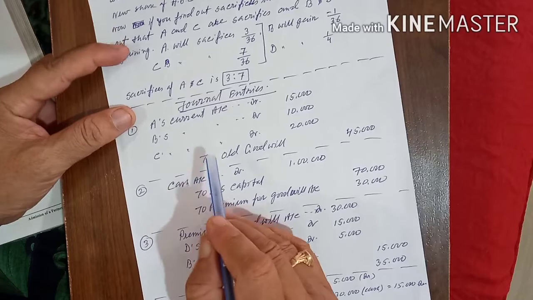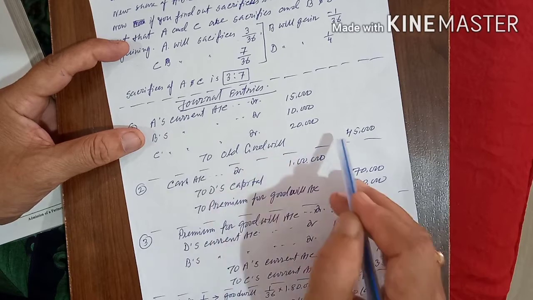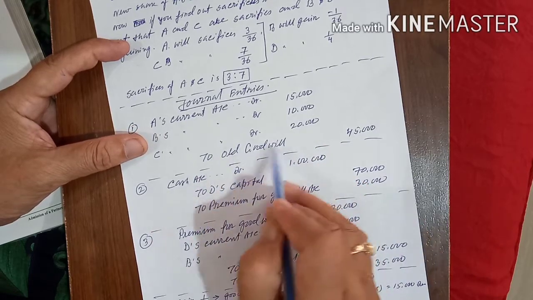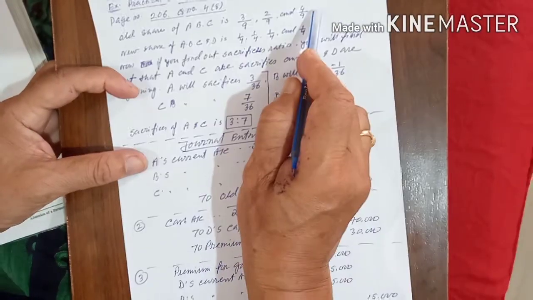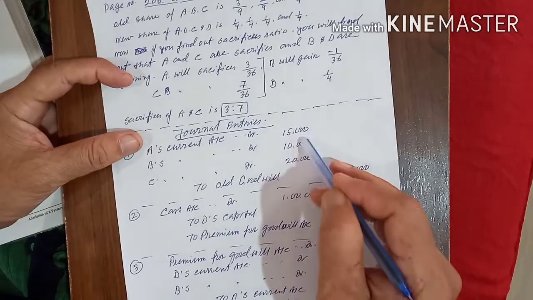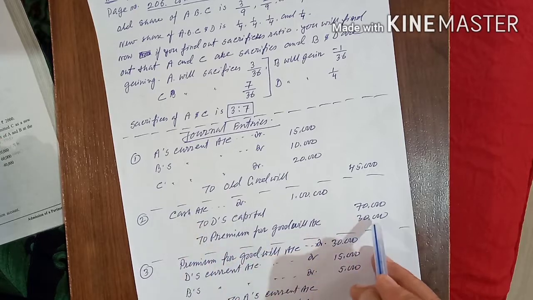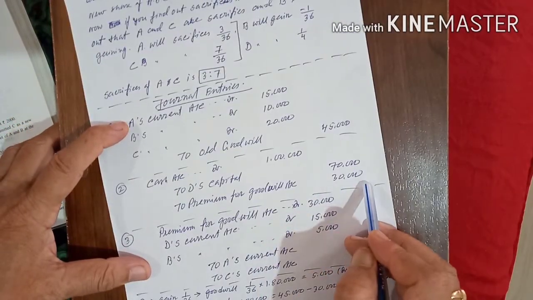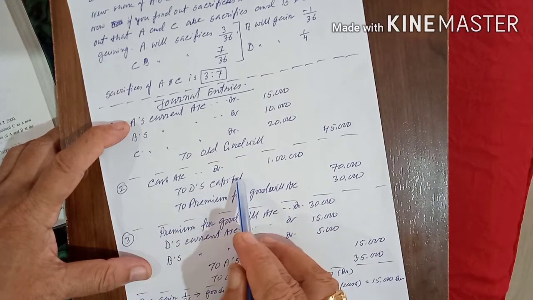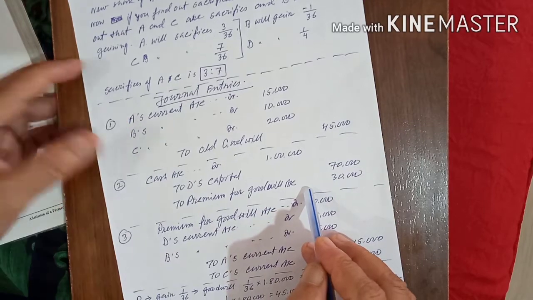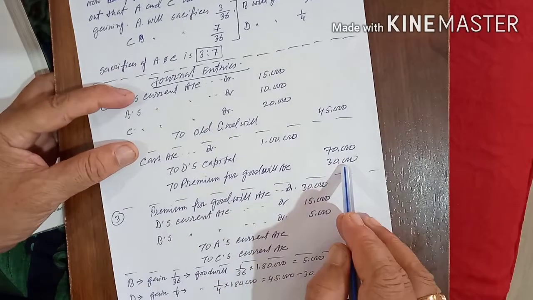Old goodwill. How much is it given? 45,000. It was existing in your balance sheet, and you have to distribute it. Old goodwill account will be credited; A capital account debit, B capital account debit, C capital account debit, in the ratio 3:2:4. That is the first entry. Second entry: how much is he giving in cash for goodwill? He is giving cash for goodwill 30,000, and cash for his capital 70,000. So cash account debit 1 lakh, to D's capital 70,000, to premium for goodwill 30,000.